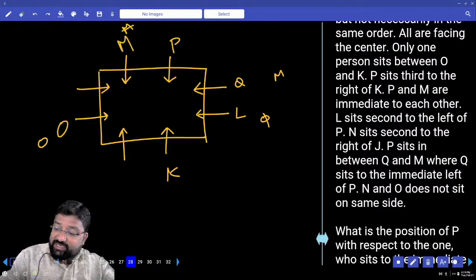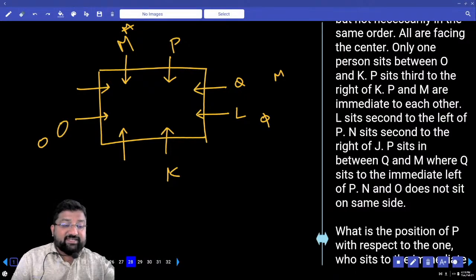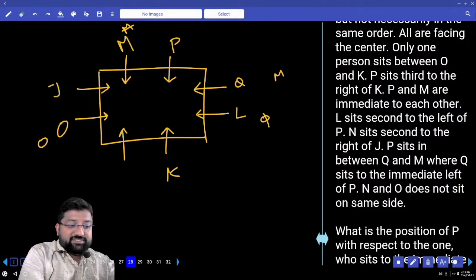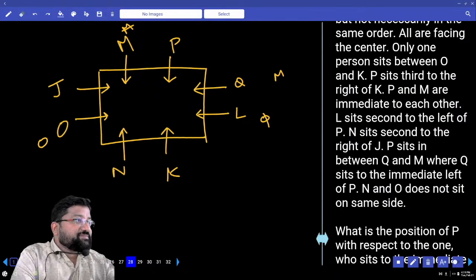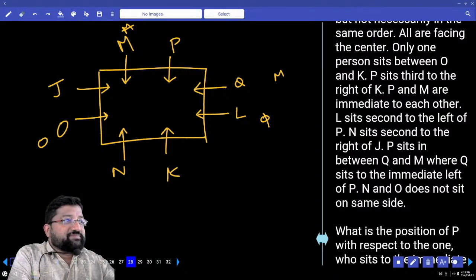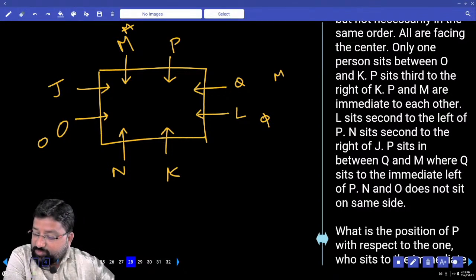And there was one line before that. What was it? N sits second to the right of J. J's second right is N. Okay?